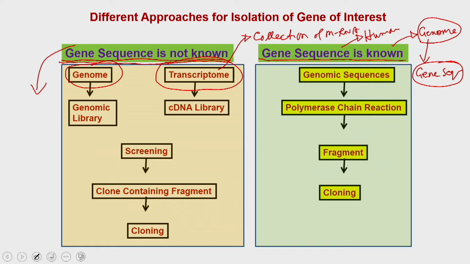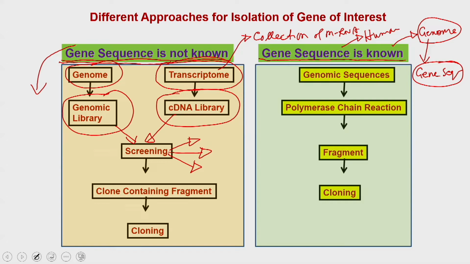So, these are the two sources from which you can extract the genomic sequence, the gene sequence of your interest. For both of these approaches, in the case of the genome you have to prepare a genomic library, or in the case of the transcriptome you have to prepare a cDNA library. Once you prepare the genomic library or the cDNA library, then you have to screen these libraries, looking for this particular gene sequence. There are different ways in which your particular gene sequence could be screened. That we are going to discuss in a subsequent lecture.